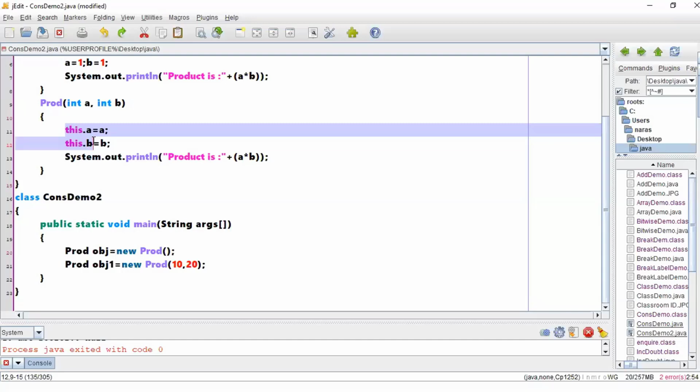Is that clear? Understood this keyword? This keyword is used to refer to the instance variables of the current instance.